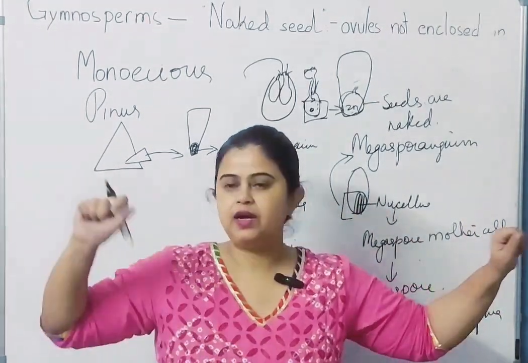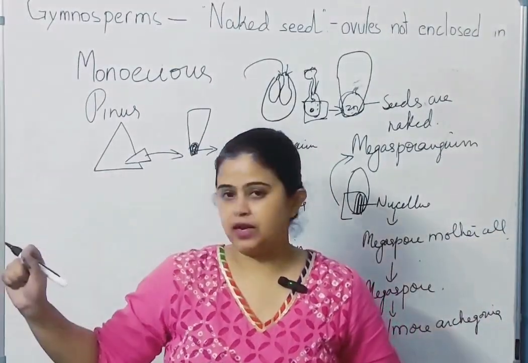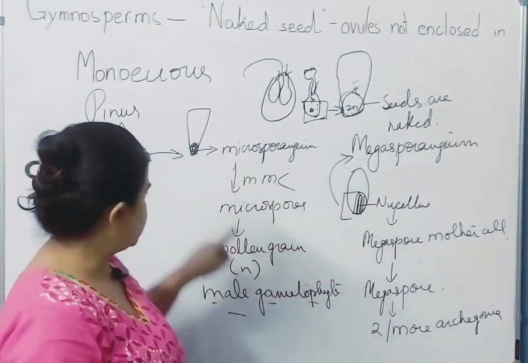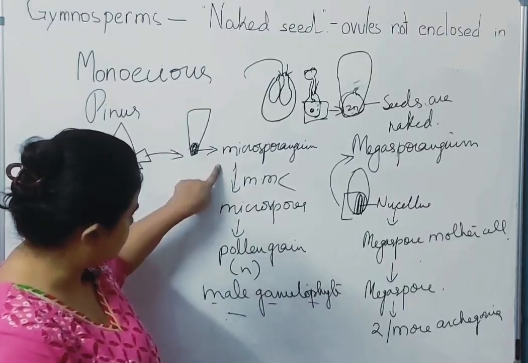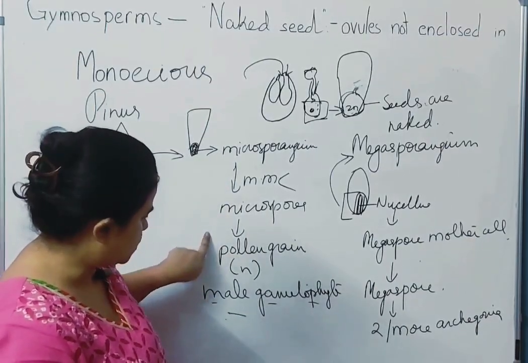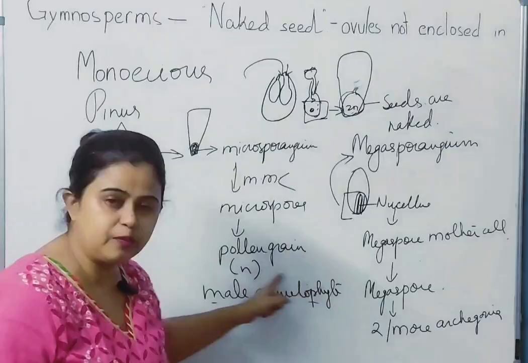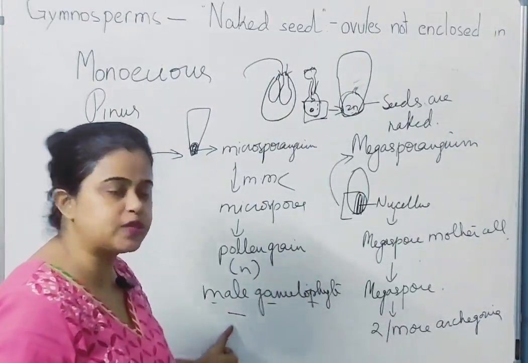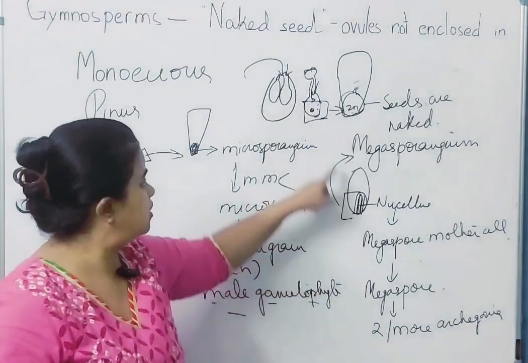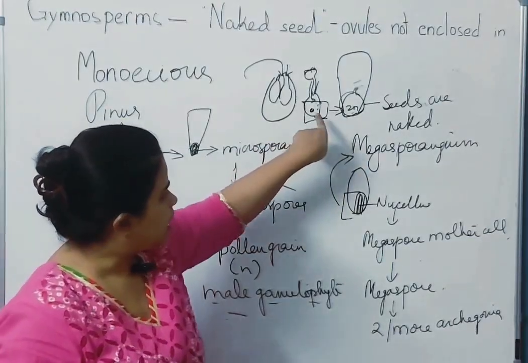Megaspores means the female, microspore means the male. Clear? Microspores: here, from sporogenous tissue in the microsporangium, the microspore mother cell undergoes meiosis to give the pollen grain. This is the final male gametophyte. This is dispersed by wind, carried onto the archegonia. Let's look here.